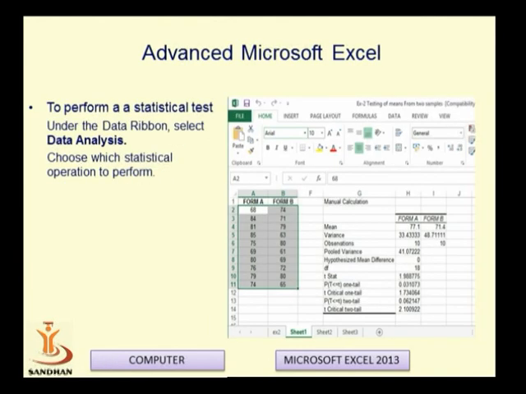Sir, how are pivot tables and pivot charts used in MS Excel? Yes, these are advanced features that we can use in Microsoft Excel, the pivot tables and pivot charts. They are included in our database options. When we have so many data in our Excel sheet and we want to identify some meaningful information, or extract some information from the collected data, then we can use pivot tables and pivot charts.